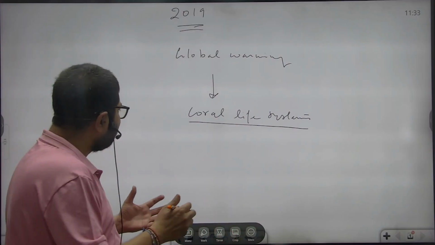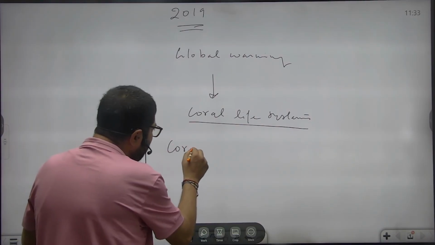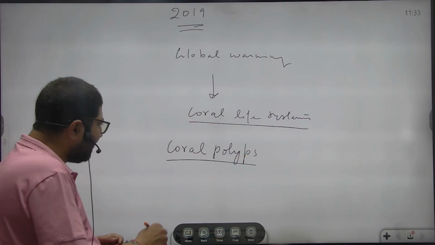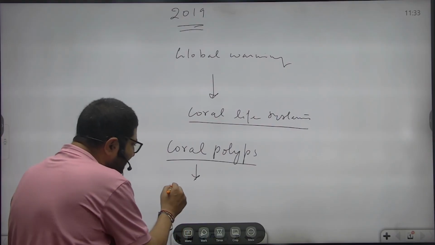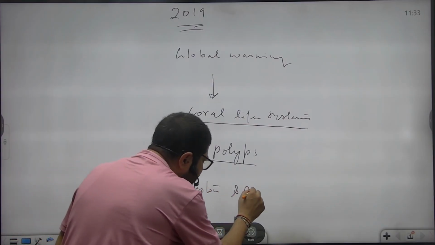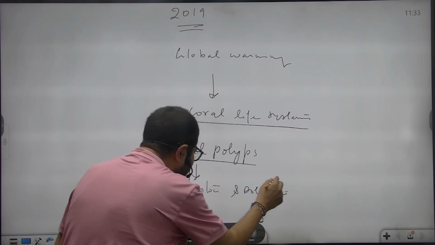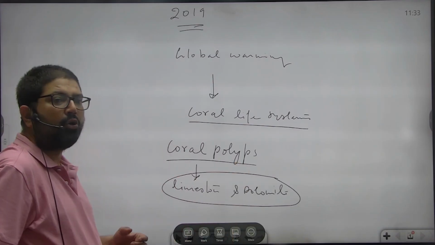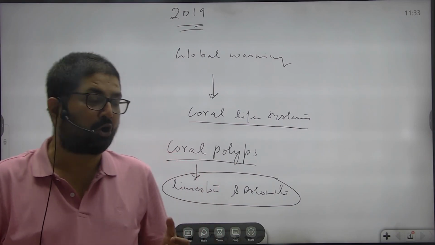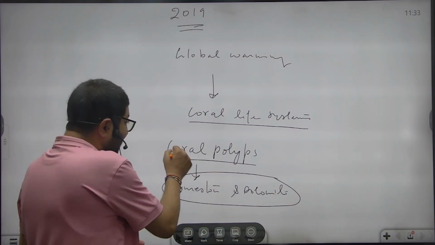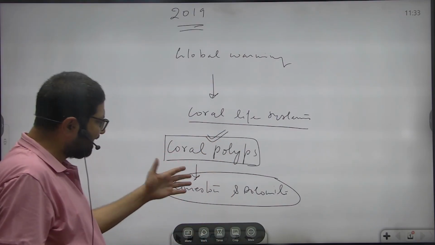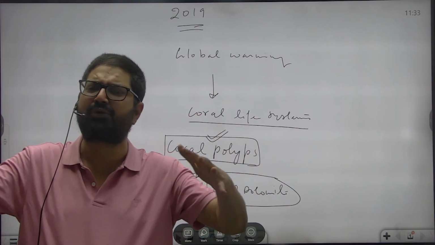Basically there's an organism known as coral polyps. There's a microorganism, coral polyp. It secretes limestone and dolomite. These secretions form coral reef. इनसे जो फीचर बनता है ट्रॉपिकल सीज में, दैट इज नोन एज कोरल रीफ और कोरल कॉलोनीज. They are secreted by coral polyps. So far, so long this coral polyp is alive, the secretions continue and coral reefs continue to enlarge, and they